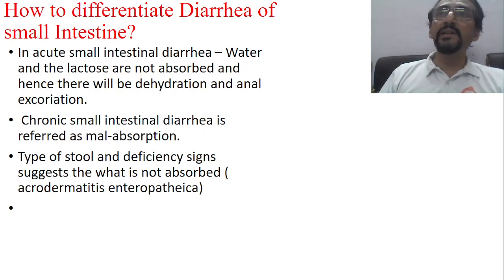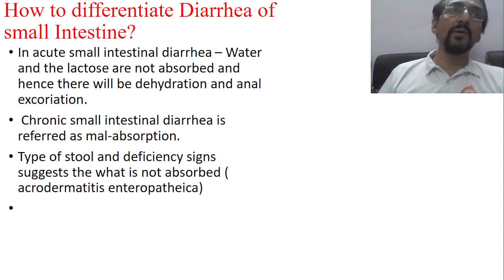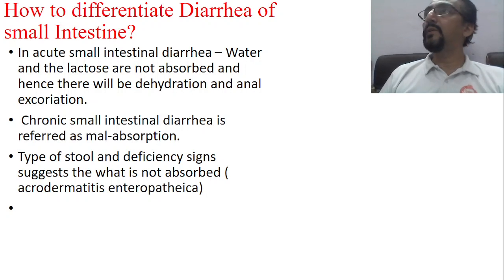When it comes to the large intestine, the bacteria are there, and that bacteria ferment it, and as a result reducing substances and acidic substances are formed. When those acidic substances pass through the anal area, they affect the soft skin of the anal area and the child will have anal excoriation. Okay, so this is how acute small intestinal diarrhea presents.